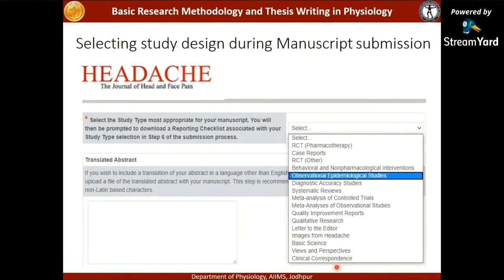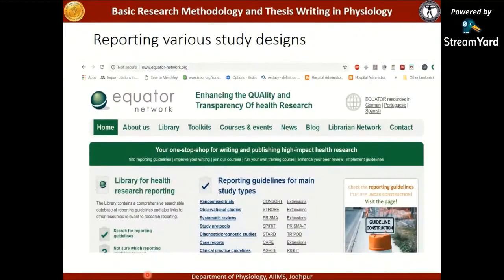From here you have to choose your study design. And why? Because you will be guided to a reporting checklist which is associated with your study type selection. That is why you should know what study design you have used, and then you have to submit your manuscript according to the reporting guidelines.